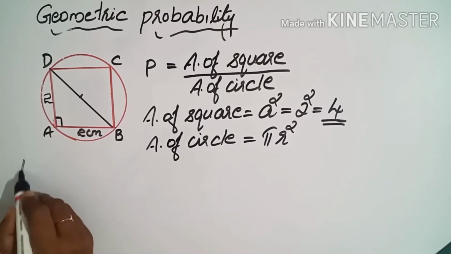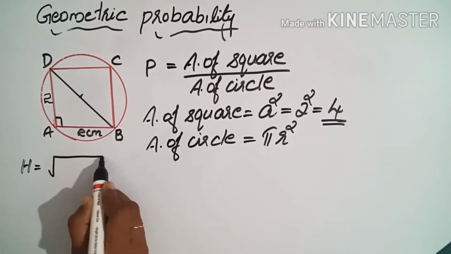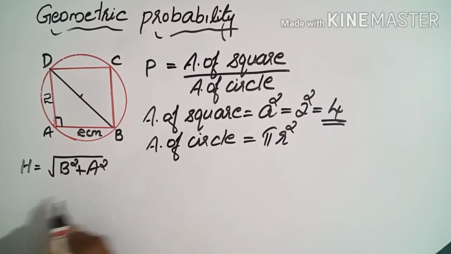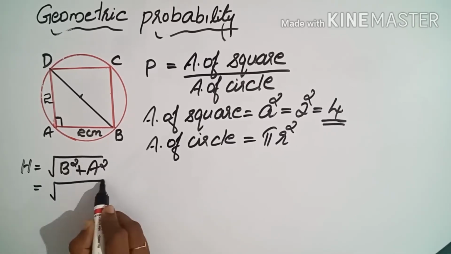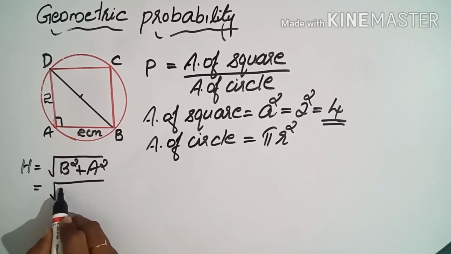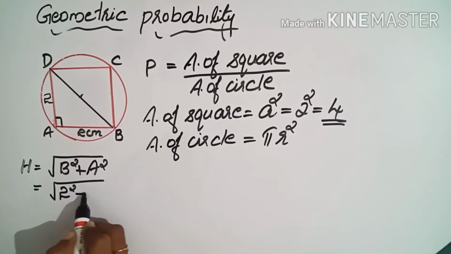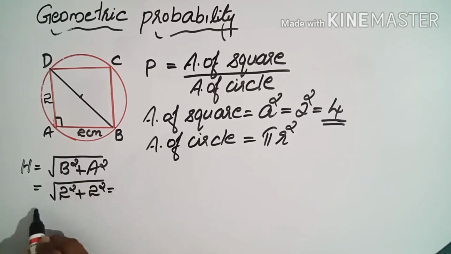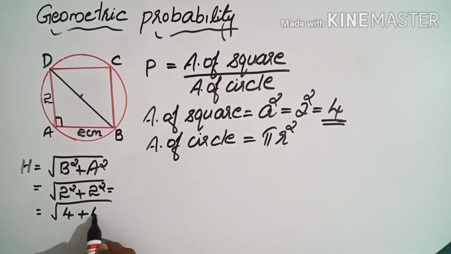Hypotenuse H is equal to root of base square plus altitude square. That is equal to root of 2 square plus 2 square, that is root of 4 plus 4, that is root 8.